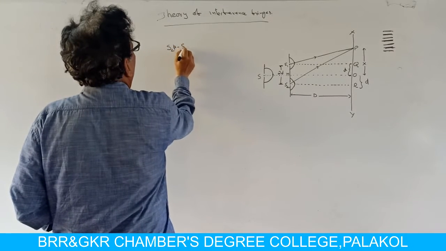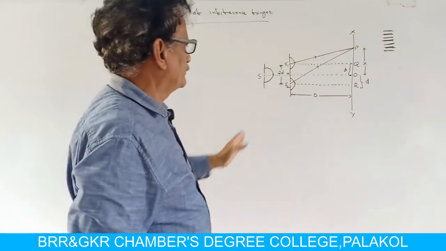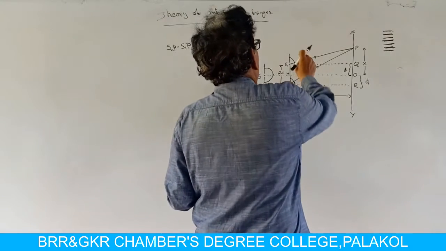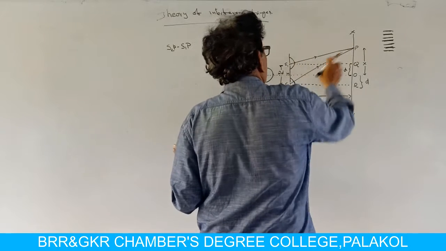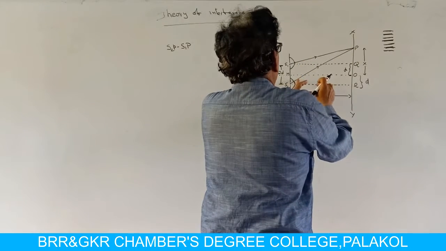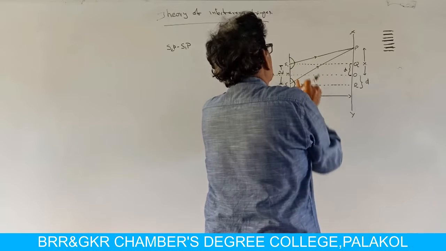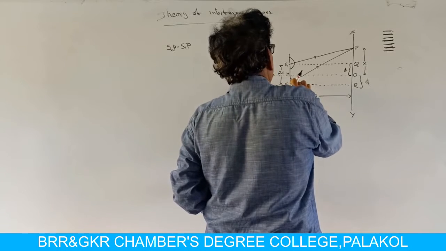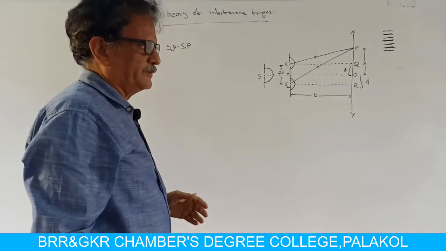If you draw a normal from S1 to the line S2P, then the excess distance travelled by the second ray, that is the ray from S2, gives the path difference.